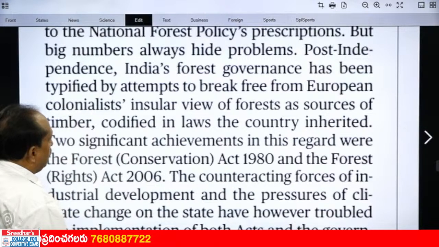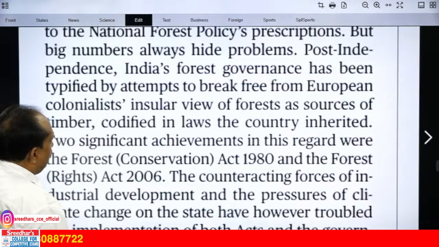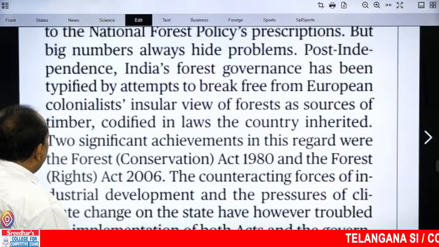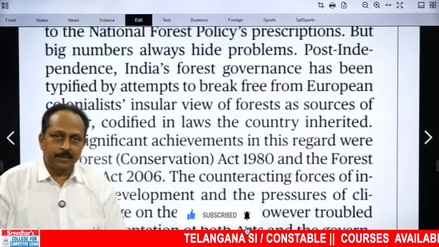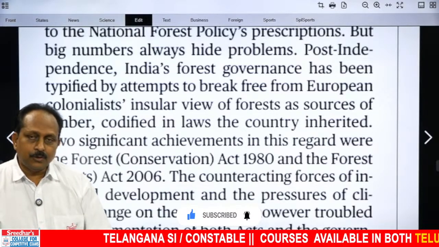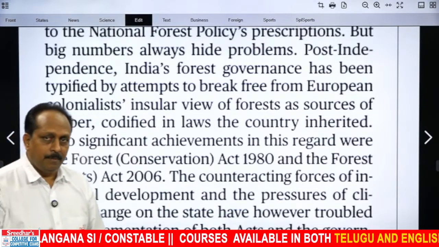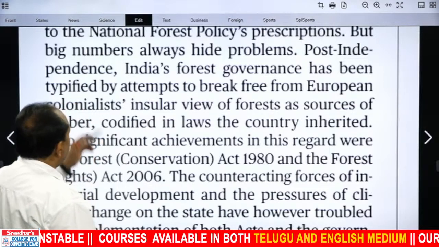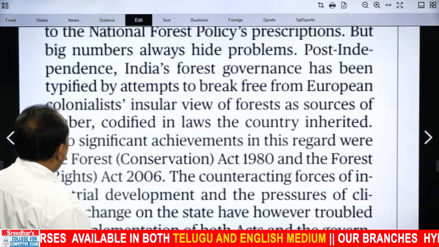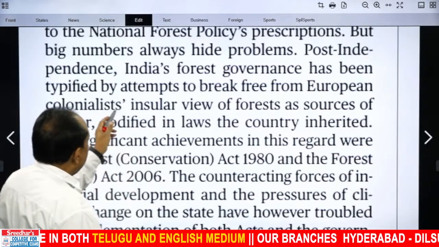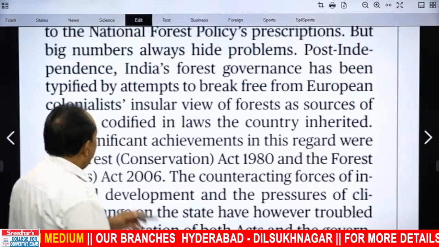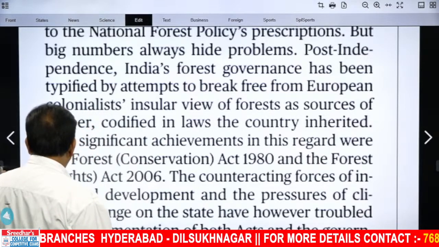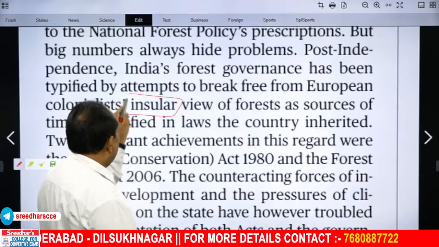Post-independence, India's forest governance has been typified by attempts to break free from European colonists' insular view of forests as sources of timber codified in laws the country inherited. Europeans, Britishers especially, when they ruled us, how did they look at forests? A source of timber. That is like a mindset. And post-independence, India's forest governance has been typified by attempts to break that mindset, attempts to break free from. Break free means to move away from. European colonialist insular view: there's one important word, insular.